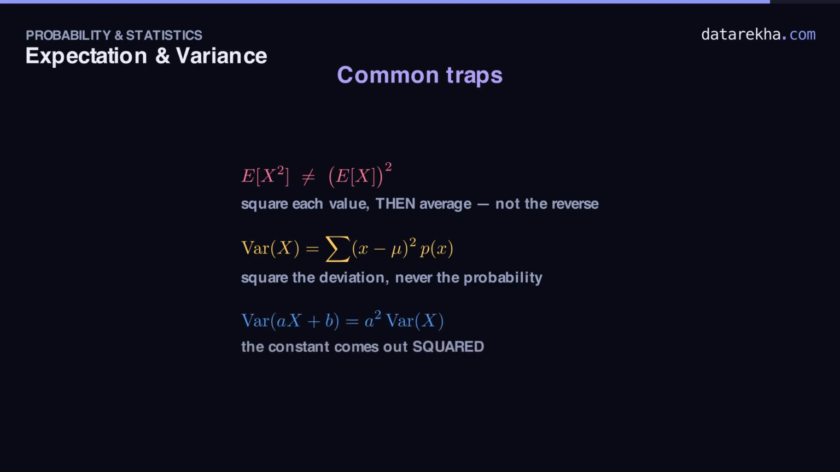Trap 3. Miscaling the variance. When you scale by a, the variance scales by a squared, not by a. And adding a constant b changes the variance not one bit. And trap 4. Mixing up variance and standard deviation. Variance lives in squared units. The standard deviation is its square root, back in the original units. Always check which one you actually need.